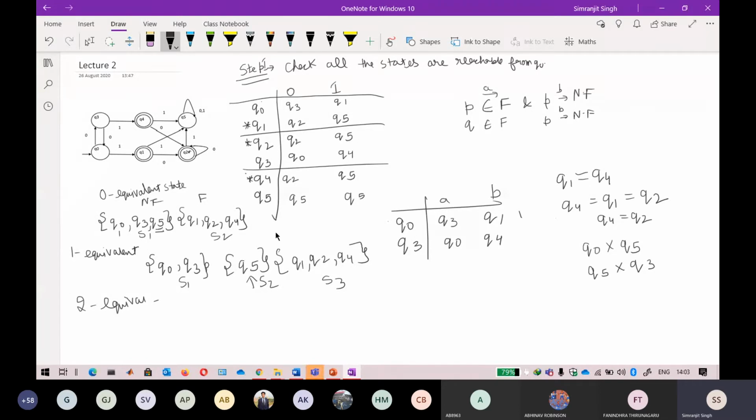The basic difference is that there is no input in the zero equivalent state, but there is an input of A and B. Now we are moving forward. Already the input of A and B is done on this, and we are adding another string, A and B. Just wait for a minute.